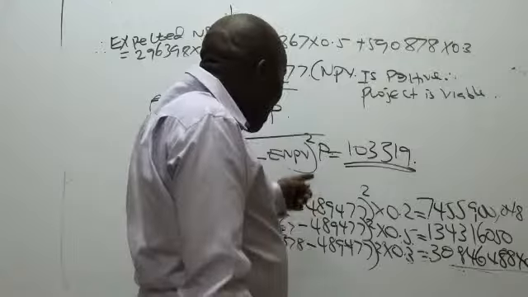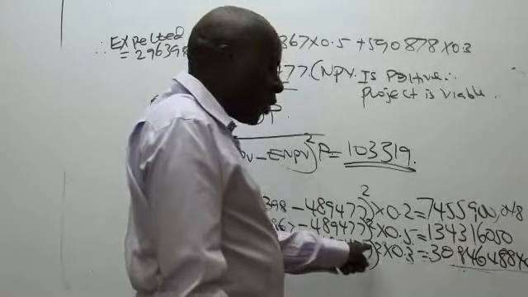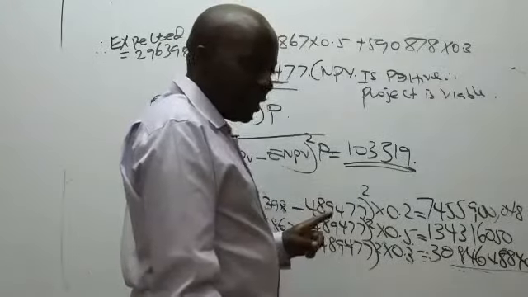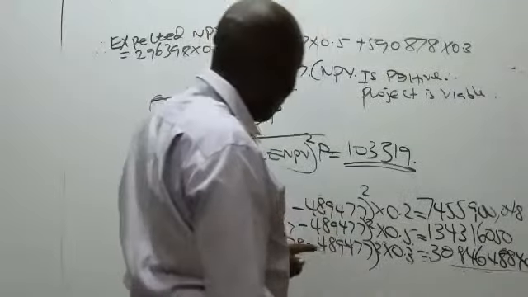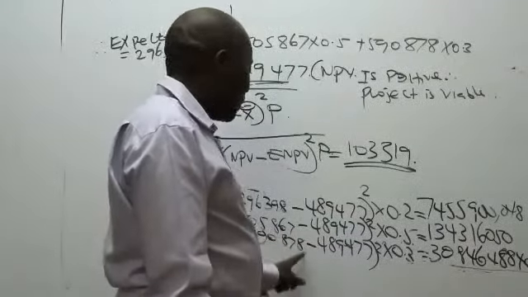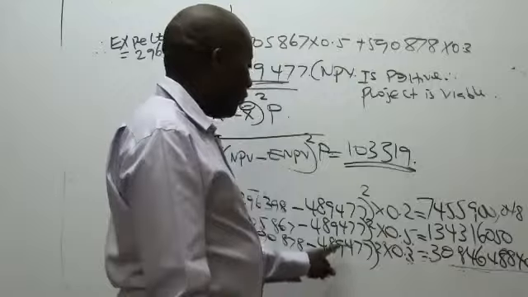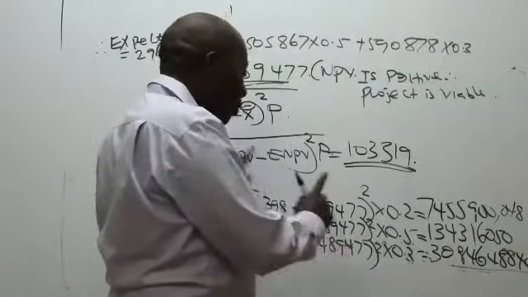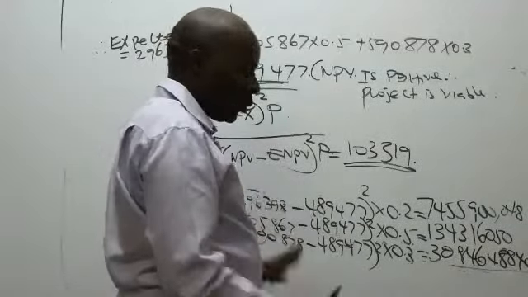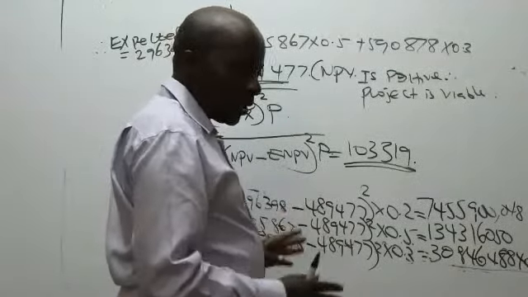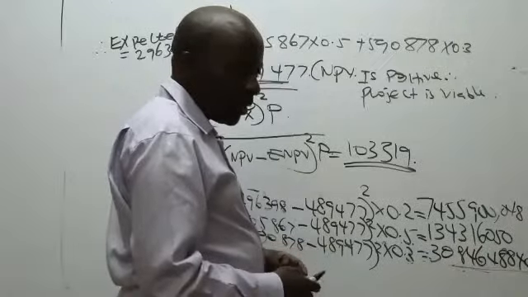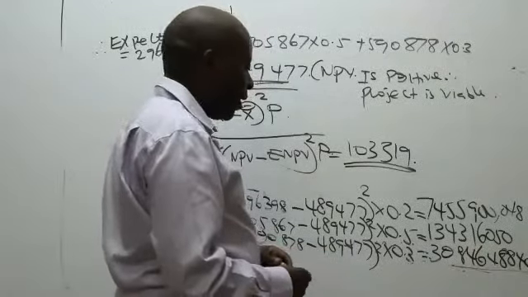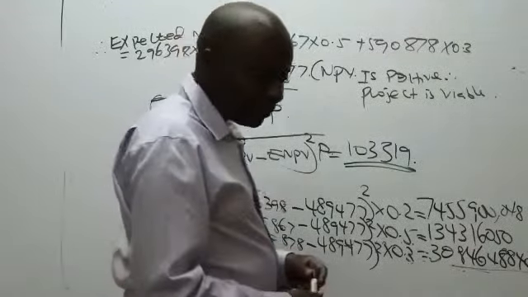We can never have a negative figure when you have squares. Never, ever. And I know the mistake you're doing. Simply take 598.78 minus 489, 477, whatever. Square. First of all, say equals, and then you square. And then you multiply with 0.3. When you square, you kill the negative.